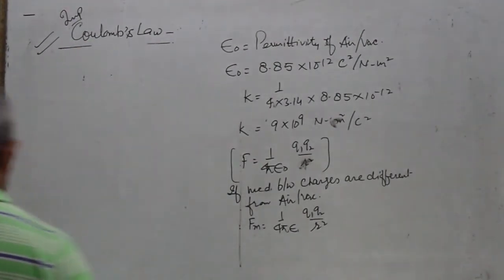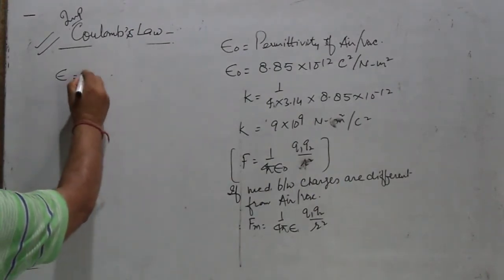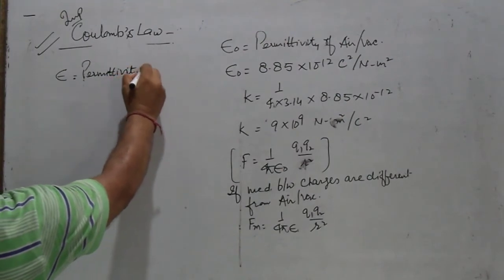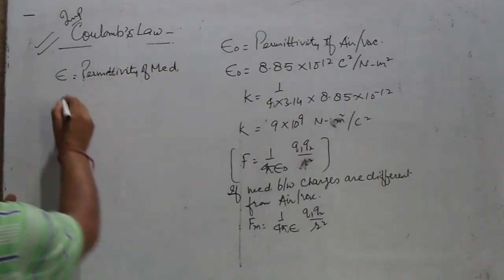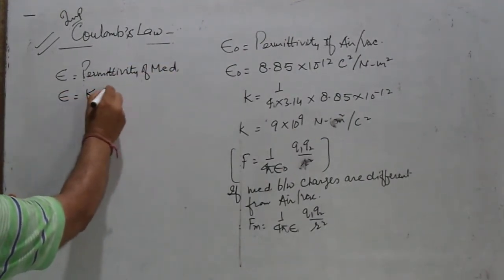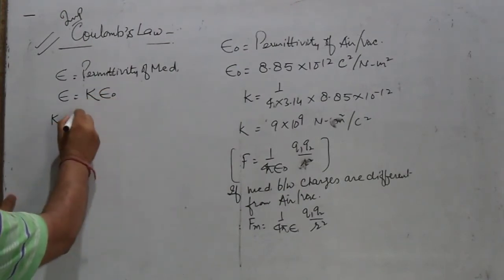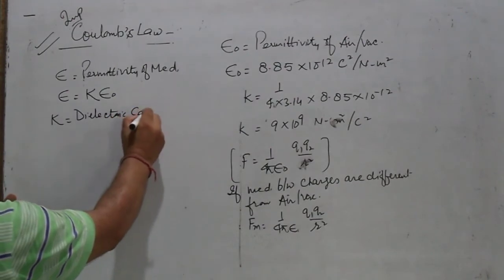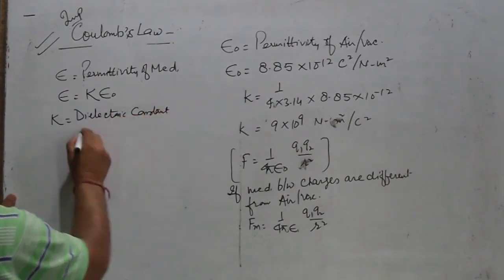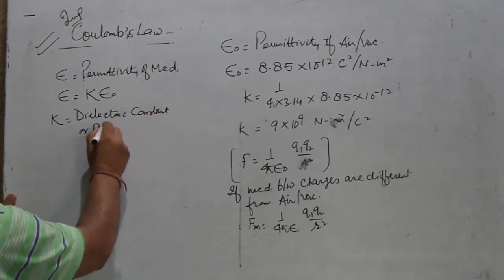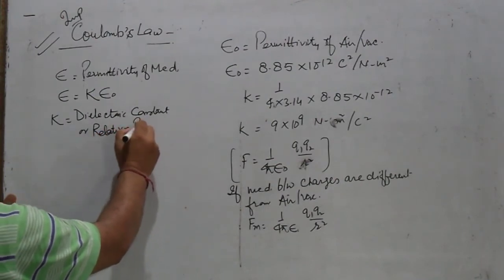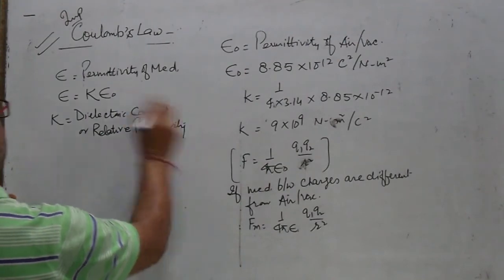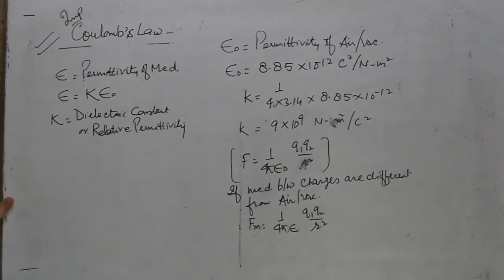Here epsilon is called the permittivity of medium. Its value is capital K epsilon naught. Capital K is called dielectric constant or relative permittivity.